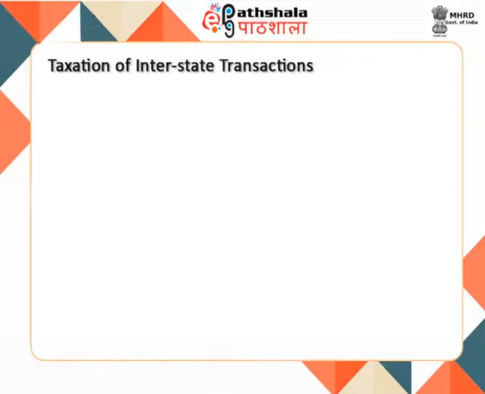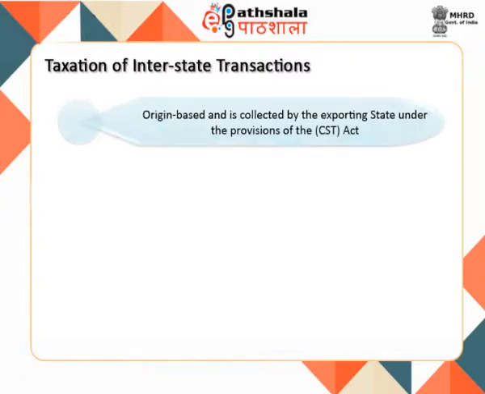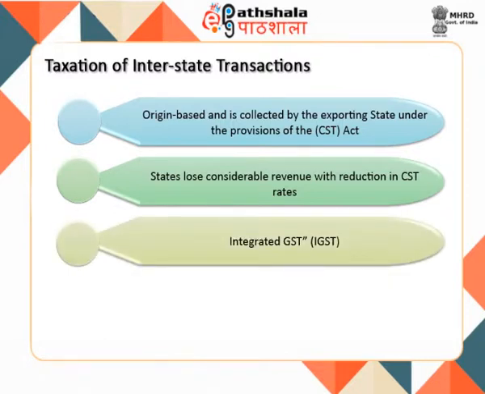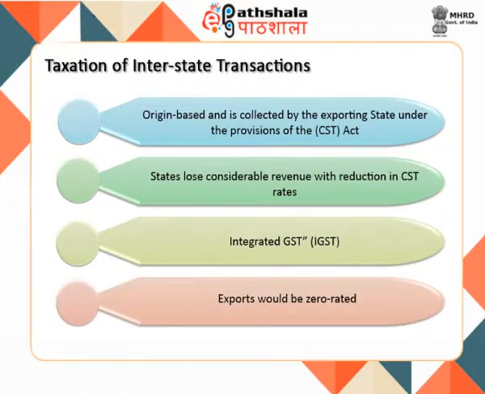Tax on interstate trade under the current system of dual VAT is origin based and is collected by the exporting state under the provisions of the Central Sales Tax Act. The CST being inconsistent with the GST as a precursor to GST, the center and states had agreed in 2007 to phase out CST over a period of 3 years, by which time it was planned to have GST in place, but the states lose considerable revenue with reduction in CST rates. With the introduction of GST, the current system of CST would be replaced by a destination based integrated GST, IGST. There would be no tax exporting under IGST, thus, exports would be zero rated.